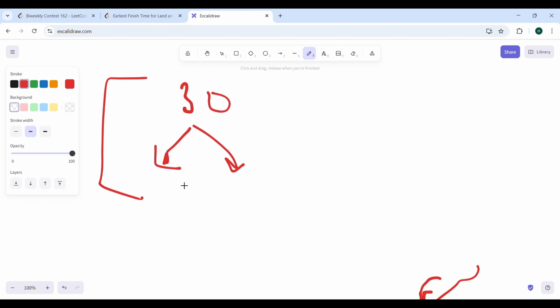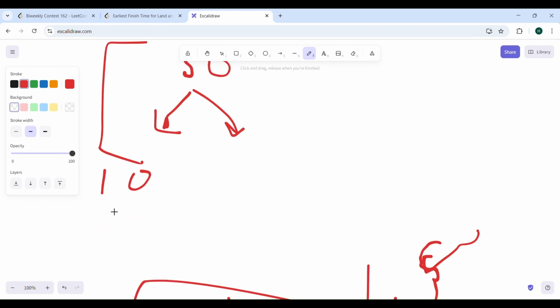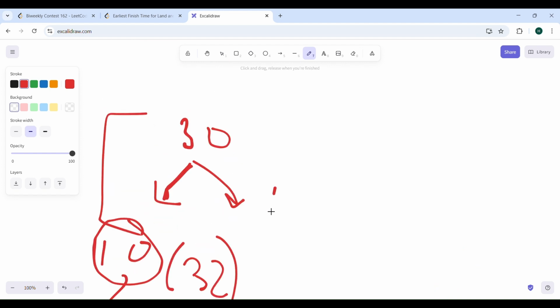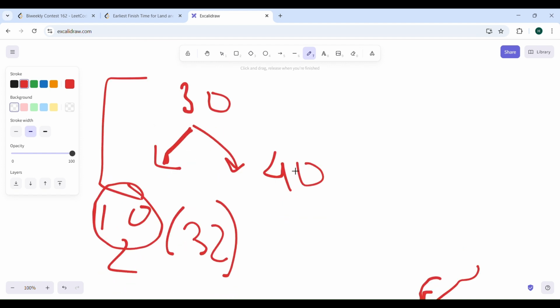Either the gate had opened at the 10th minute only, right? If the gate starts at the 10th minute itself and its ride lasts, let's say, 2 minutes, then 30 plus 2 will be 32, right? And you can clearly see you don't need to add this value, you don't need to again start or wait till 10, right? But let's say the ride opens at the 40th minute, then you will have to wait for 10 more minutes, right? And let's say it also lasts for 2.